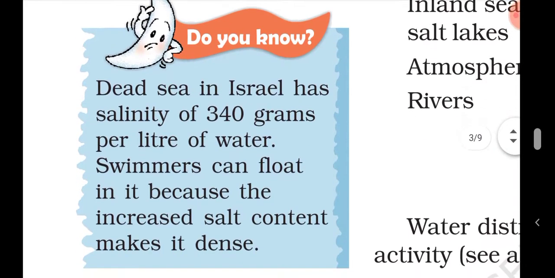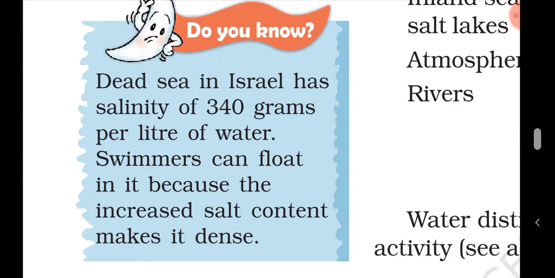And next important is the Dead Sea. The Dead Sea is in Israel and has a salinity of 340 grams per liter of water. Means per liter of water there is 340 grams of salt. So swimmers can float in it because the increased salt content makes the water dense.